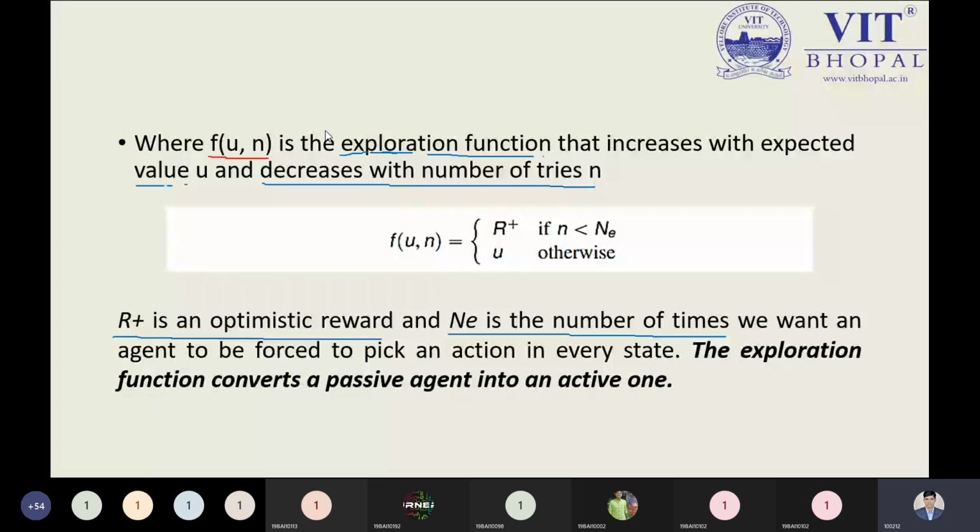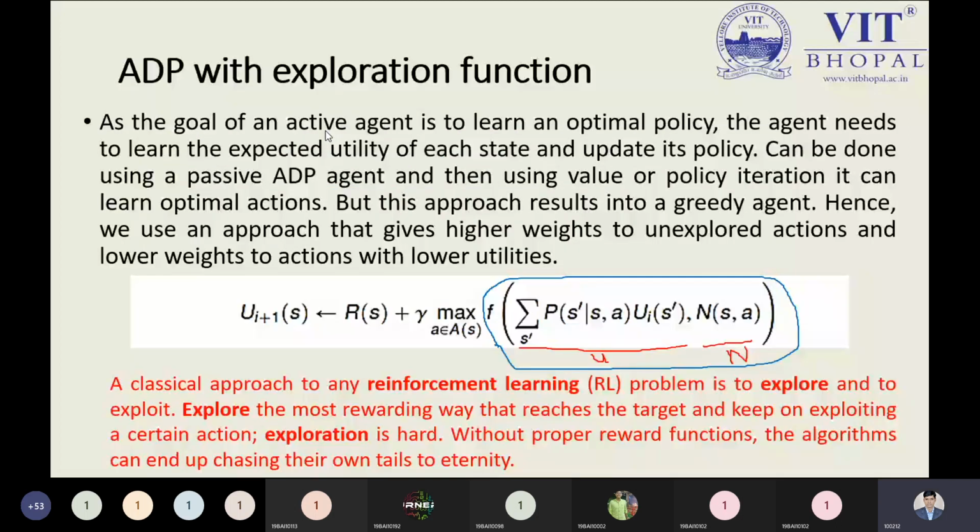So now let us move to the backside. Everything will be done by two aspects: one is the state and the other is the action. If an agent is performing something on the state, then what is the action to be performed by the agent? That is also to be identified by these two parameters. When we're talking about the summation of p and other factors, you have the expected value.